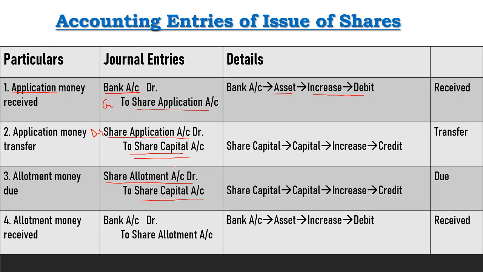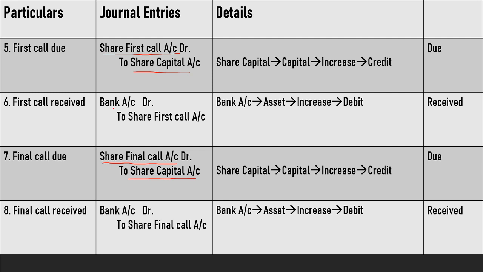Now when we receive the installments, then bank account is debited and installment is credited. So when we receive allotment money, our entry is bank account debit to share allotment account. At the time of receipt of first call money, bank account debit to share first call account, and our last installment, when we receive, our entry is bank account debit to share final call account. So entries are very simple.